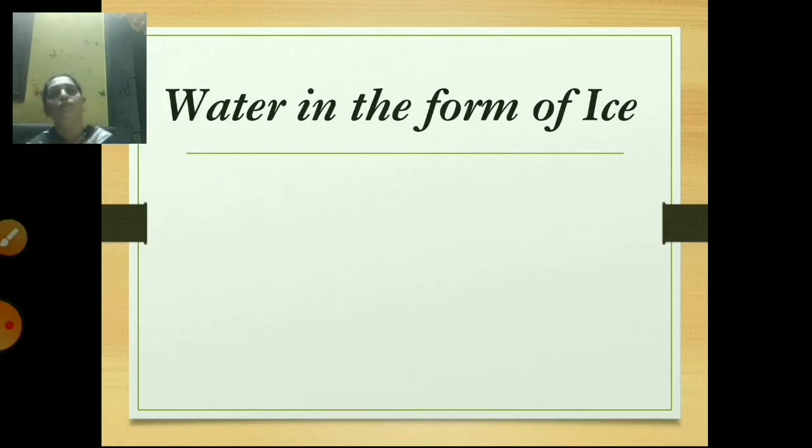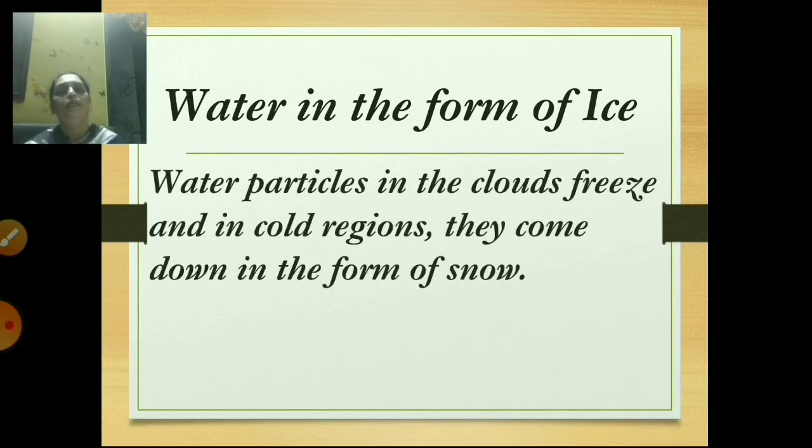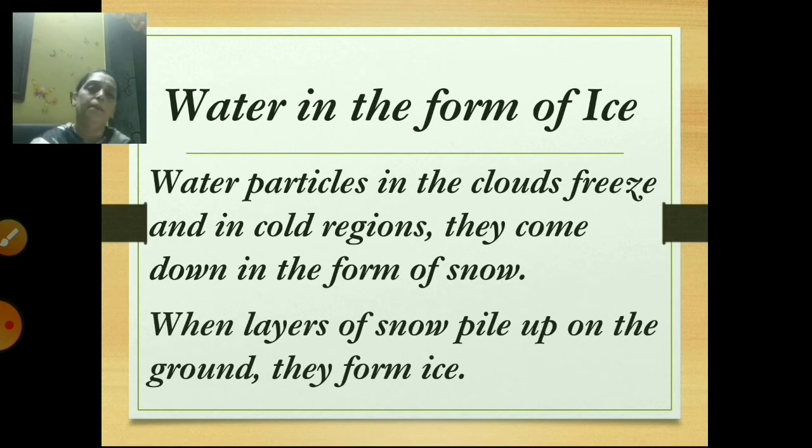Students, next is water in the form of ice. Water particles in the clouds freeze, and in cold regions they come down in the form of snow. When layers of snow pile up on the ground, they form ice. This means water particles in the clouds get frozen, and in some cold regions they come down in the form of snow, as rain comes down. And when these layers of snow pile up on the ground, like heaps, they form ice.